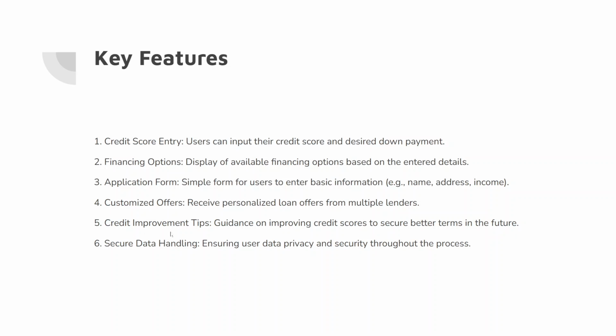We are also going to provide credit improvement tips, guidance on improving the credit score to secure better terms in the future. The last feature is secure data handling, ensuring user data privacy and security throughout the process. So these are the six basic key features that we are going to provide in our application. Let's move to the next slide.